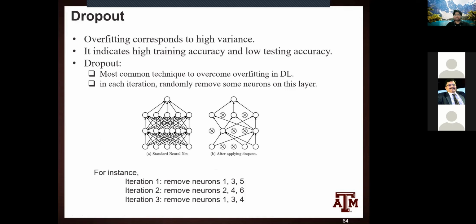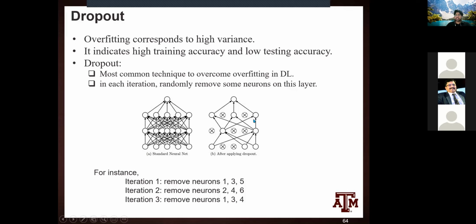Now, there is also one more method which is called dropout. Overfitting, as I explained, corresponds to high variance, which is high training accuracy and low testing accuracy. This is one of the most common techniques used to overcome overfitting in deep learning. In each iteration, we randomly remove some neurons in the layer.